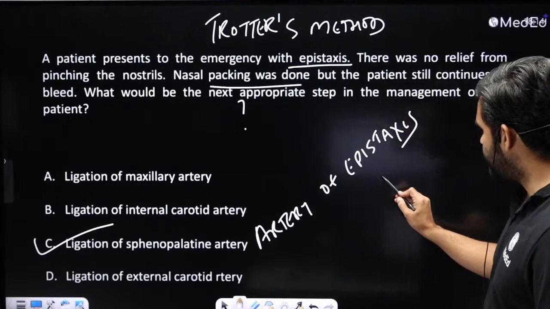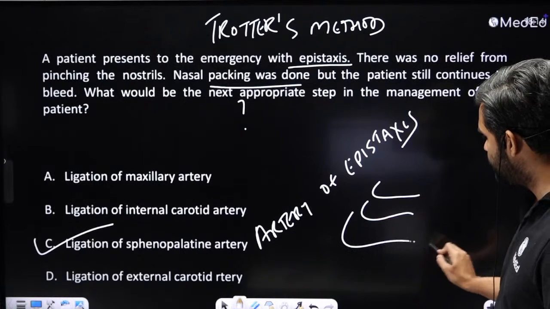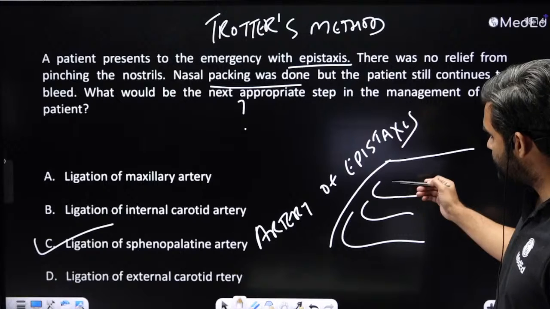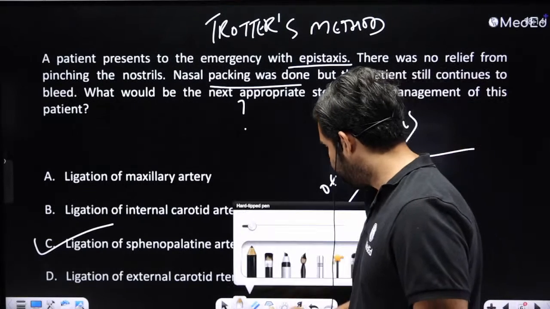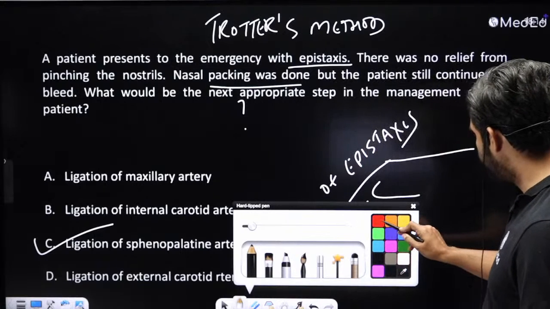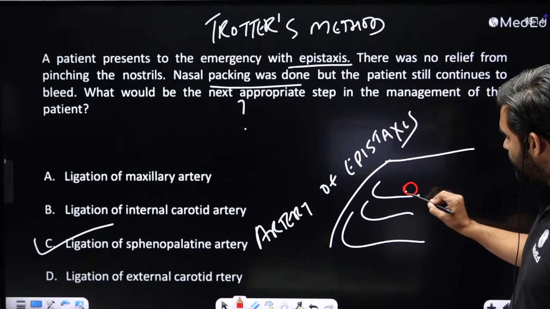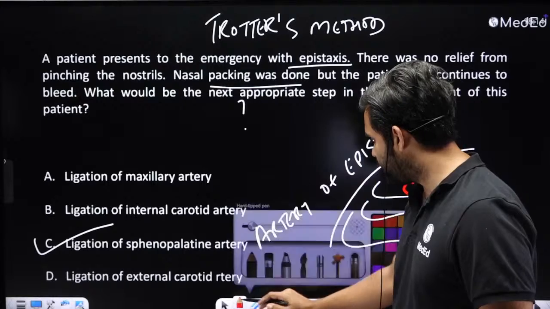So, we have the superior meatus, middle meatus, and inferior meatus. Okay, these are the three spaces in the nose. And they're all covered by the superior turbinate, middle turbinate, and inferior turbinate. So generally, if you go right towards the end of the superior turbinate, this is called the sphenopalatine foramen for a reason.